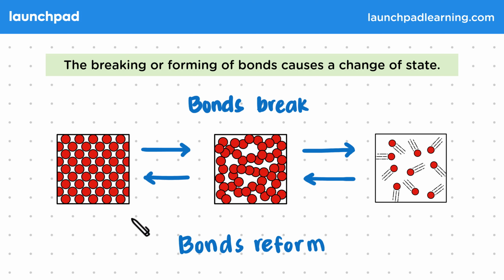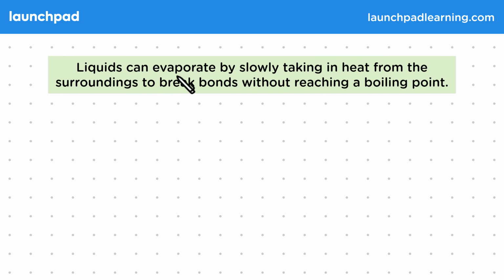That is sublimation, where a solid changes directly to a gas, or evaporation, where a liquid changes to a gas without a heat supply. Well, sublimation is something you won't be expected to explain at GCSE. But let's see how evaporation fits in with this idea. Liquids can evaporate by slowly taking in heat from the surroundings to break bonds without reaching a boiling point.